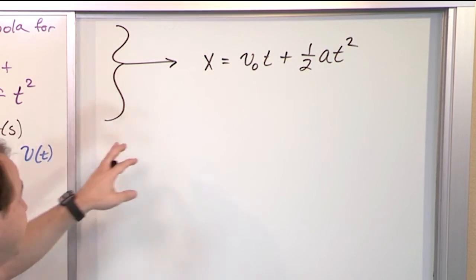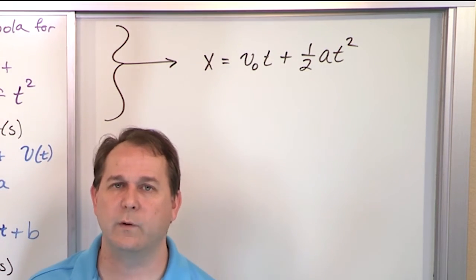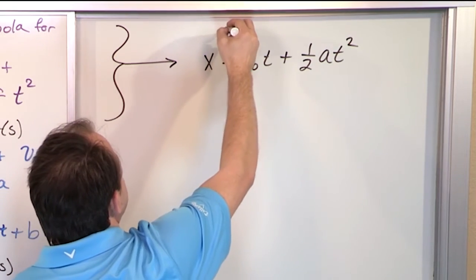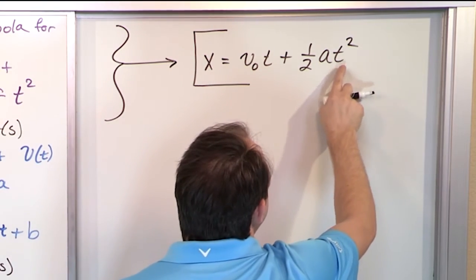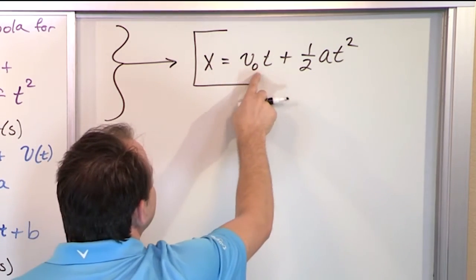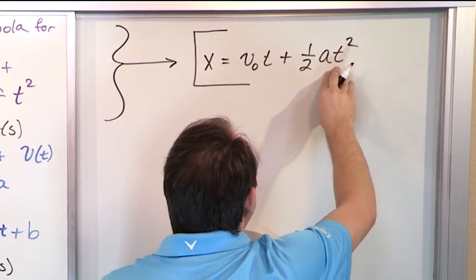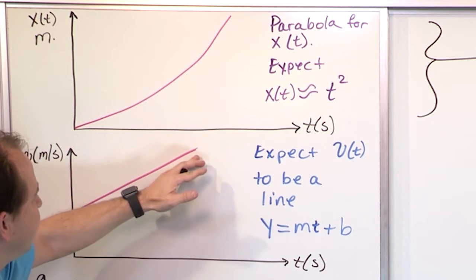Now, we are going to pick this equation apart a lot in the next section. We're going to explain more about what the equation means. All I'm trying to tell you right now is that the equation of motion that governs the position as a function of time looks like a parabola. It's got a t² term. Yes, it has another term here. That's just going to slightly change the shape of the parabola, but it's parabolic for the exact reason that we talked about here. It has to be, because you're going faster later.